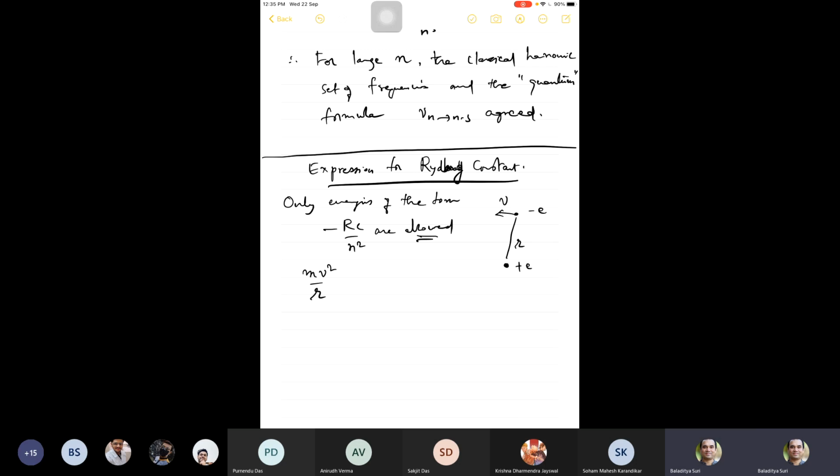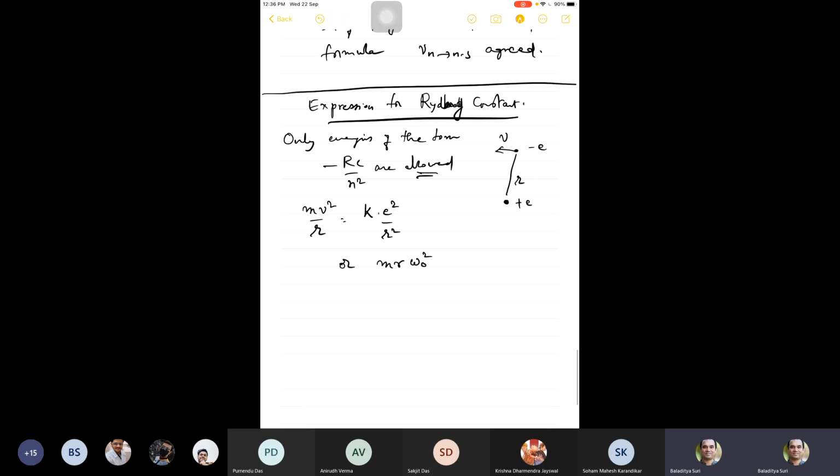Then mv squared by r is the centripetal force, and that has to be equal to some k e squared by r squared, where k is the electromagnetic constant, the proportionality factor in the Coulomb force. Okay, you can write that as 1 by 4 pi epsilon naught if you want.